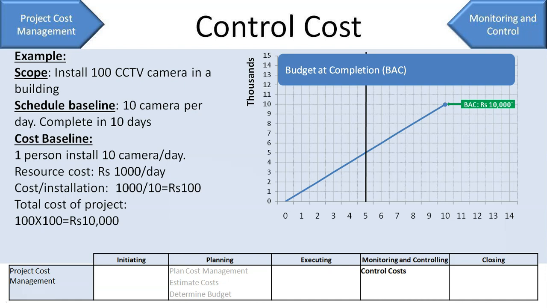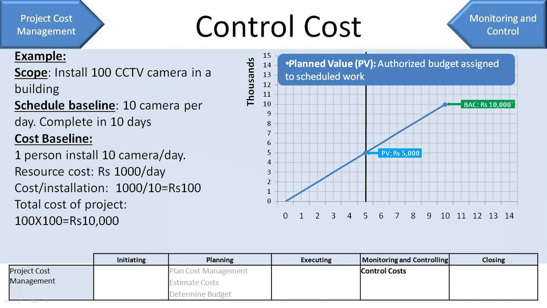So the first thing we'll find out is our planned value, or we'll call it the PV. Now, planned value is the authorized budget for your scheduled work. In our case, we plan to install 10 CCTVs per day. So on the 5th day, our plan was to complete 50 installations. So 50 into 100, which is our per CCTV installation cost, will give you 5,000 rupees. So the planned value was 5,000 rupees.